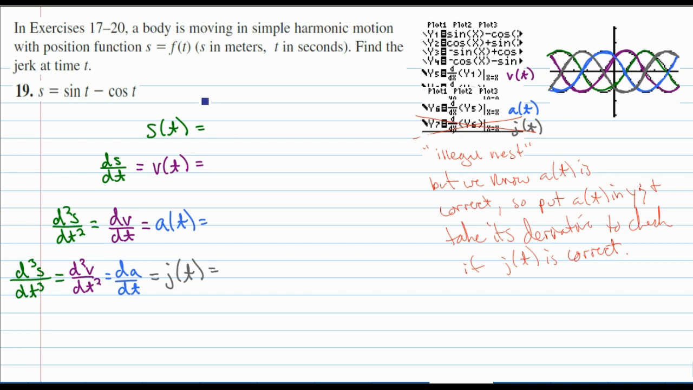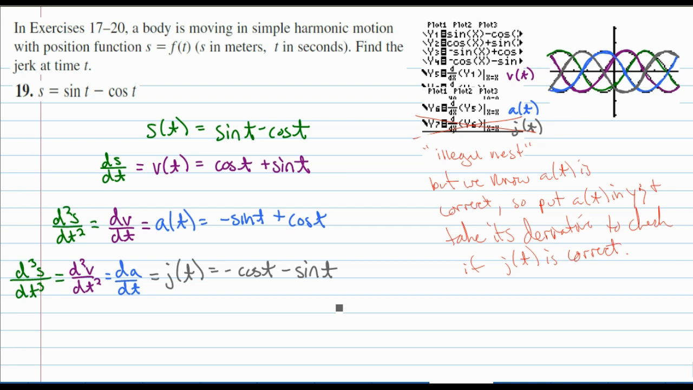Alright, position, the original function, is sine of t minus cosine of t. The derivative of position is velocity, so that's going to be cosine of t plus sine of t. The derivative of velocity is acceleration, so that's going to be negative sine of t plus cosine of t, positive cosine of t. And then last but not least, the jerk: the derivative of negative sine is negative cosine of t, and the derivative of cosine is negative sine.